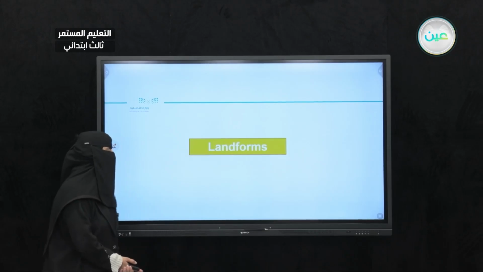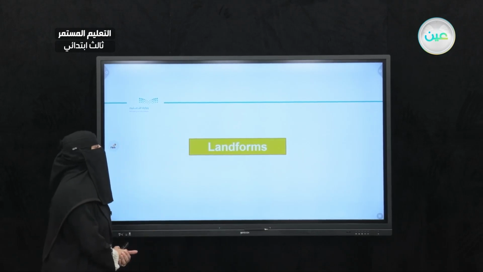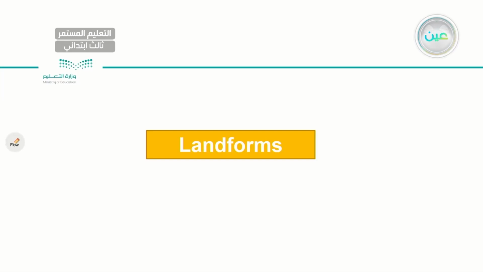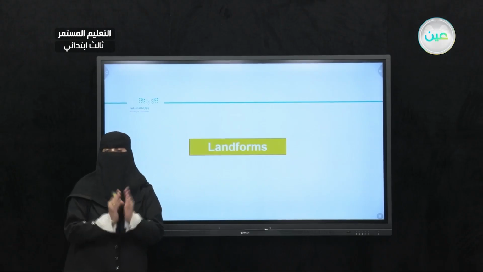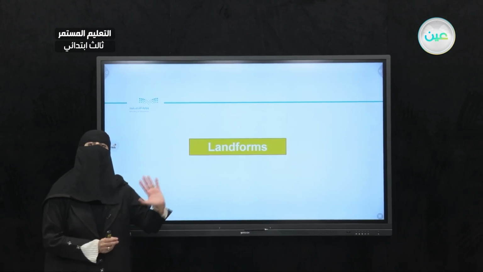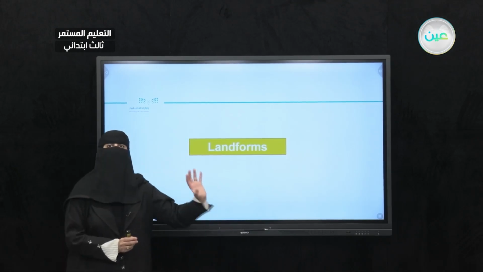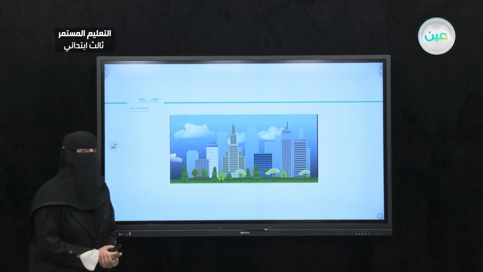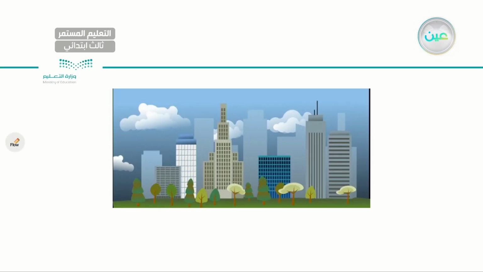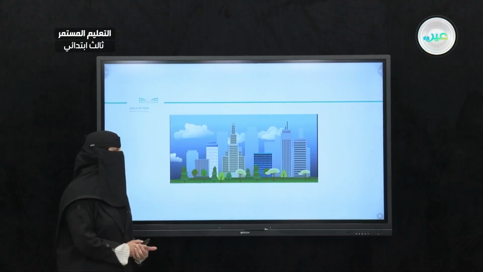Let's start by naming landforms. What do we mean by landforms, my dear student? We introduced this one. Actually, we have it in a very interesting passage when we talked about Yanbu, which is a very important port, right? So let's start by introducing these pictures. Can you tell me, what is this, my dear student?